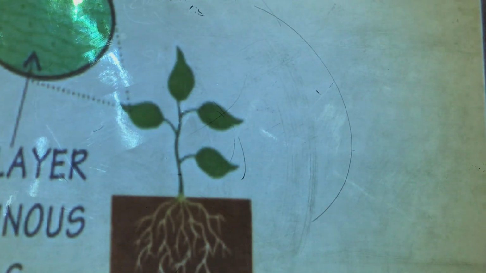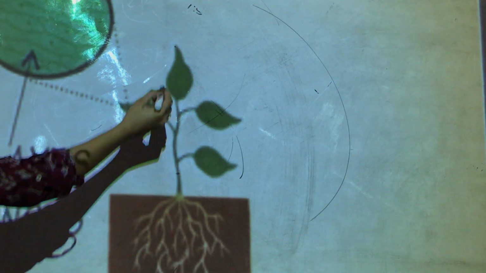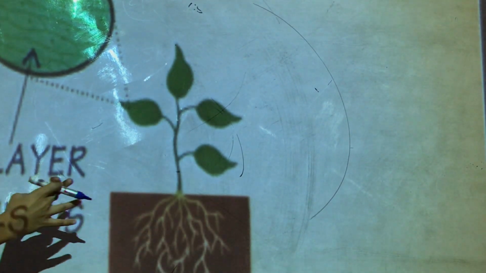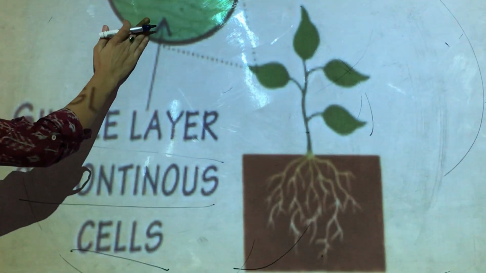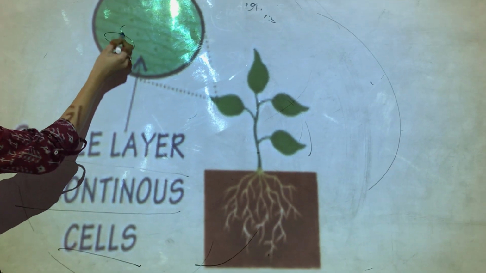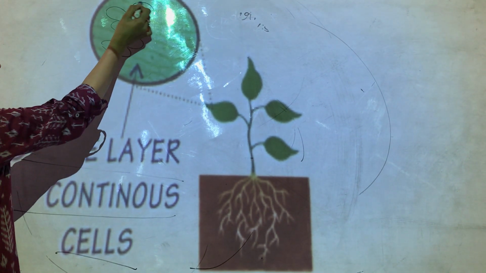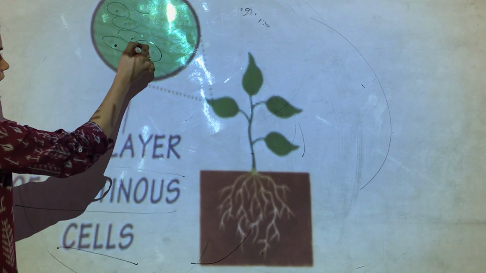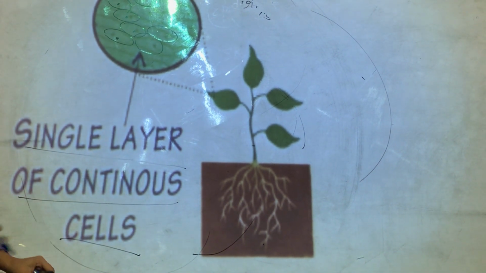It is present all over the plant, from tip to roots. From shoot to root, they all have this transparent layer, which is a single layer of continuous cells, which you can see here. Okay, this is a cell wall. As you can see here in the center there is a nucleus. This is cytoplasm. So they have this layer all over, which we call epidermis tissue.